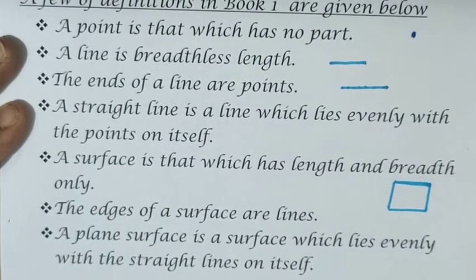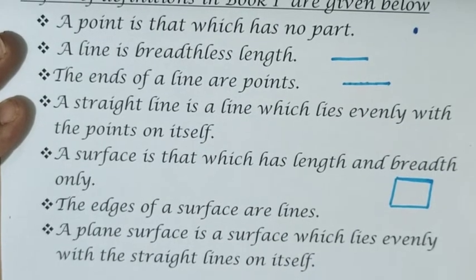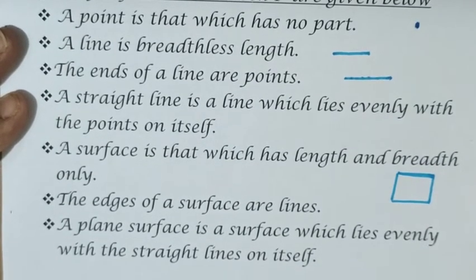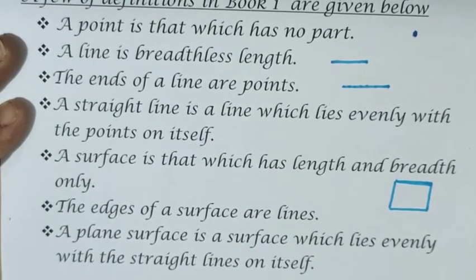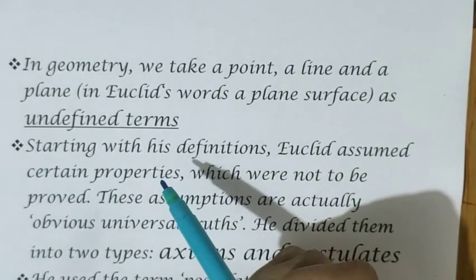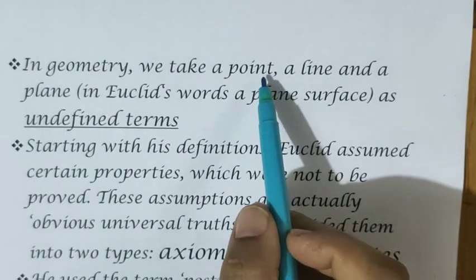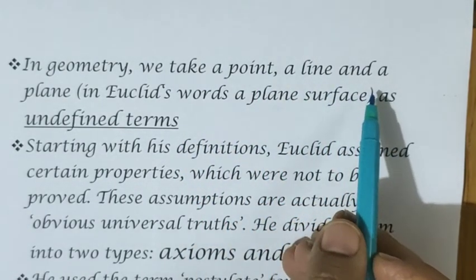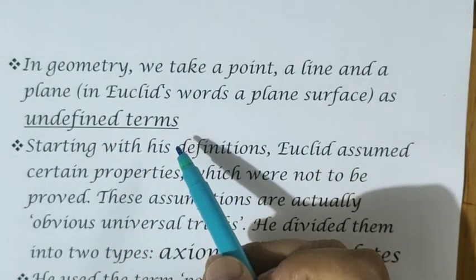So in today's mathematics, mathematicians agreed that there may be some geometrical terms which are undefined. We call them undefined terms. That is why the terms you have seen, point, line, plane or surface, are considered undefined terms in today's geometry.